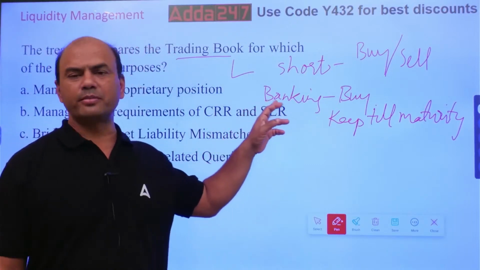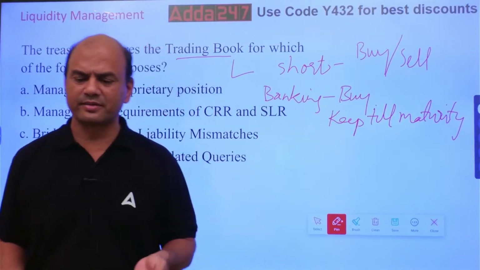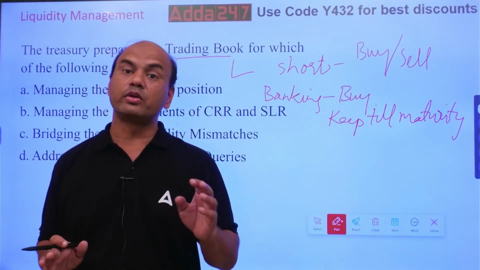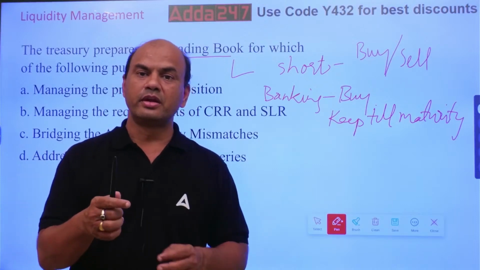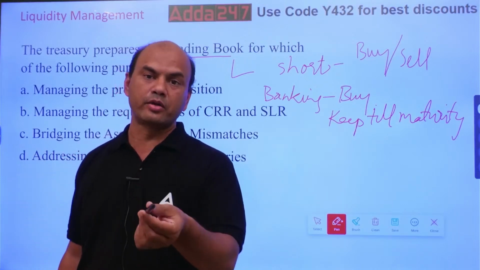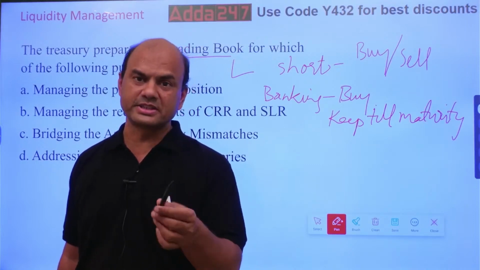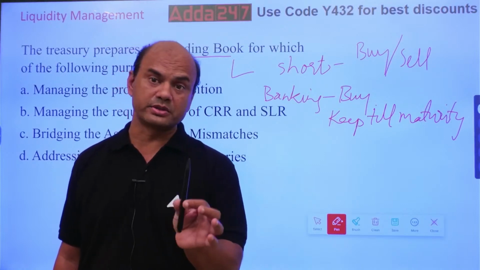Suppose the price of the banking book bond goes down, what is the effect on me? I'm not going to sell it. Price will affect you when you're going to sell anything. I'm selling this pen to you and I purchased this pen at 100 rupees. Now the cost of this pen is 60 rupees. So there will be a 40 rupees loss to me.